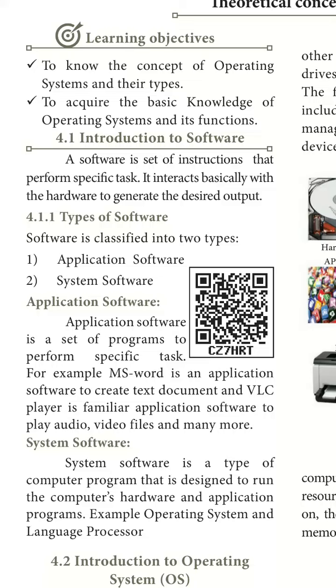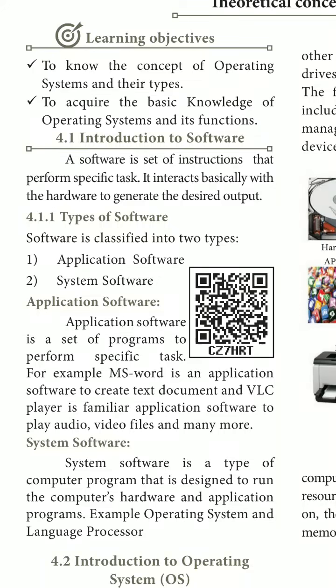For example, MS Word is an application software to create text documents, and VLC player is a familiar application software to play audio and video files, and many more. System software is a type of computer program designed to run the computer hardware and application programs. Examples are the operating system and the language processors.